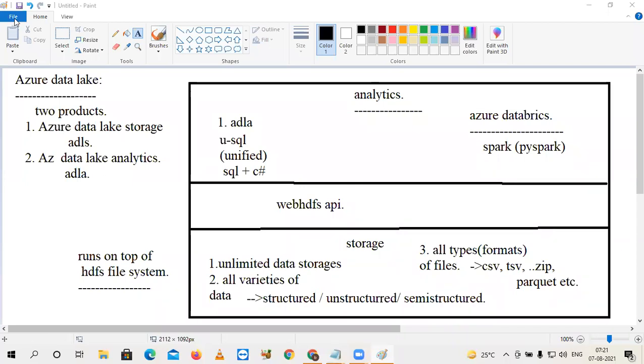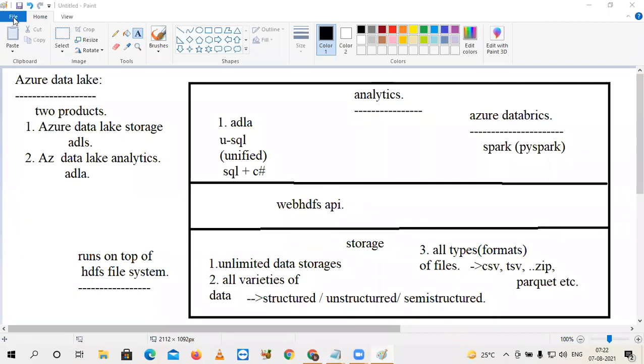What is this WebHDFS API? This is one API. With this API, a web application can interact with the HDFS file system. But here you need not use this API. Internally, the Azure platform will use that API for the storage and for the processing of the data.